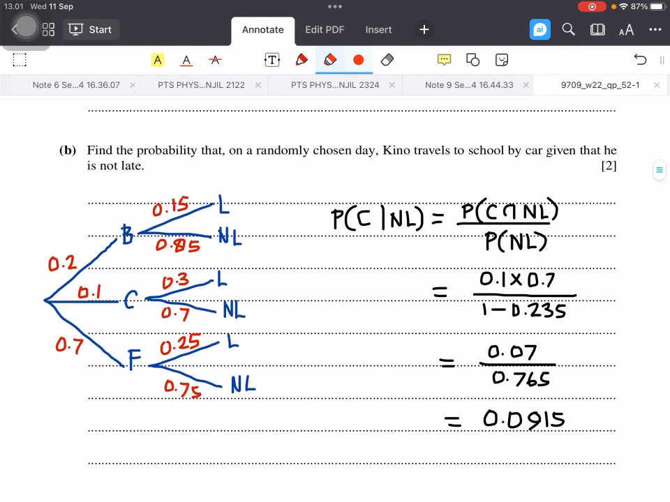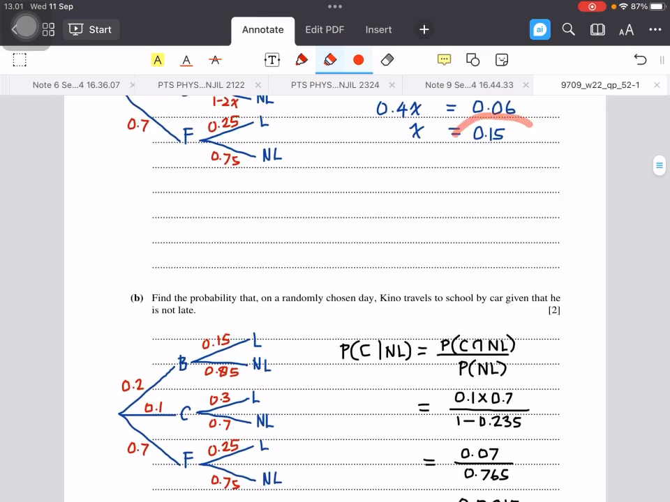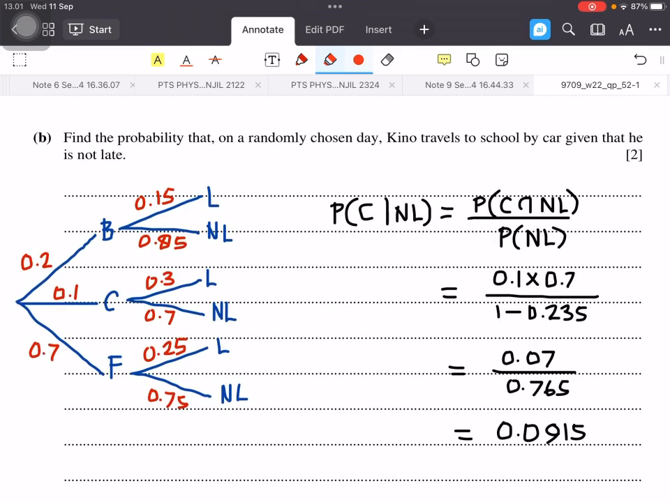Part B. Find the probability that on a randomly chosen day, Kino travels to school by car, given that he is not late. Now, we complete the tree diagram with the value of X. The value of X is 0.15, replacing the value of X with 0.15. This is the new tree diagram for the probabilities.